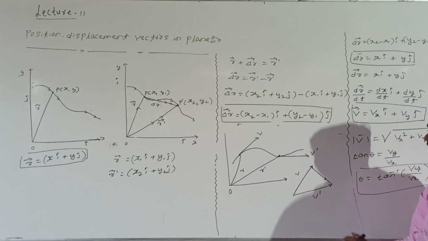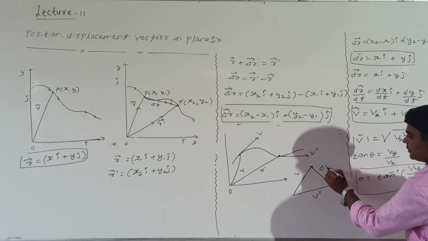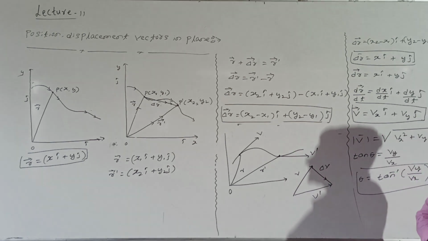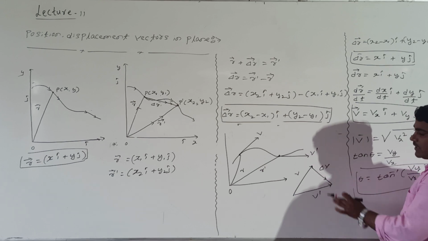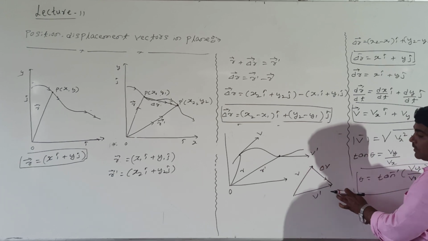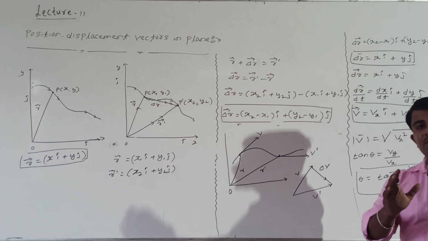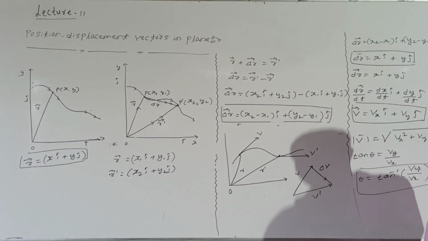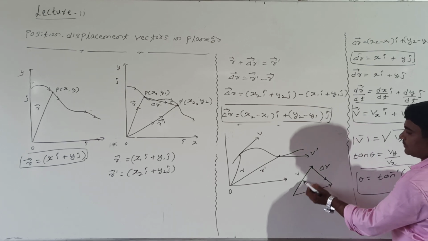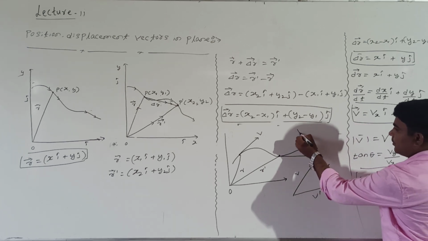Change in velocity. Shall I call this? This is nothing but how much? Del v. Right? See here, v and del v. What is del v? Change in velocity. Final velocity minus initial velocity we are calling change in velocity. Look at me, students. How to represent according to the triangle of addition of vectors? These vectors are in the same order.